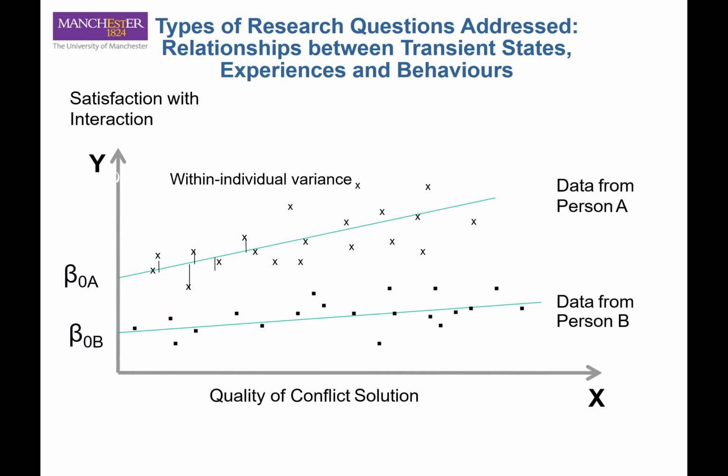That is, we consider that they are two different individuals. The data from person A will have a regression line, the green one, and every observation will have some variation from the regression line, to see how much it varies over time.